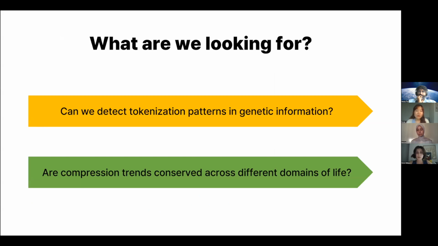So what are we looking for in our projects? First, can we detect tokenization patterns in genetic information? And the second question is, are compression trends conserved across different domains of life? These are the questions we try to answer in the results.